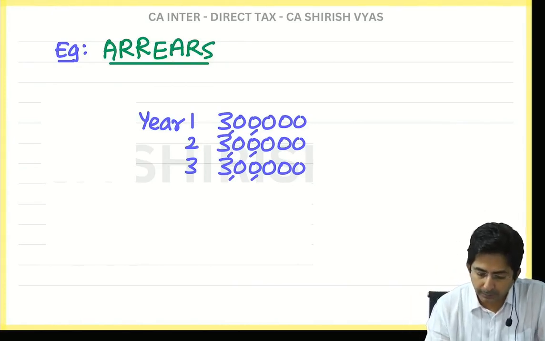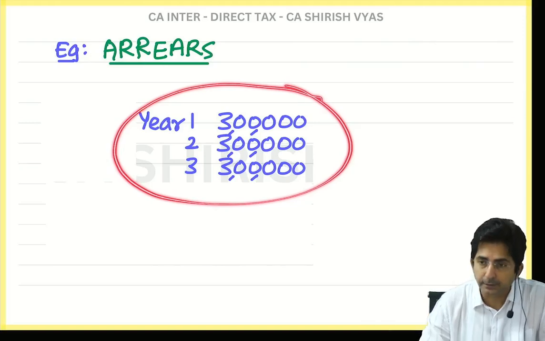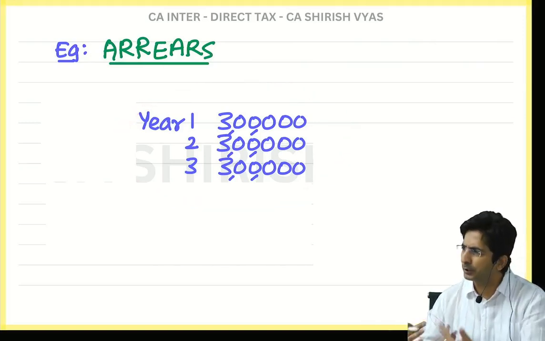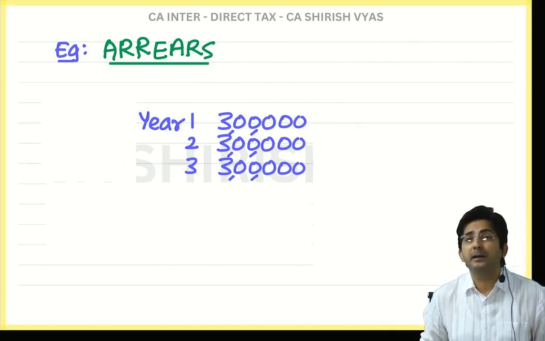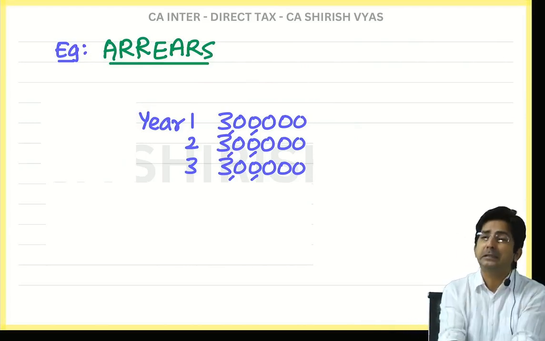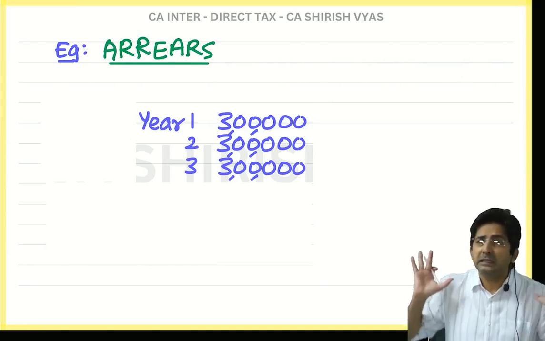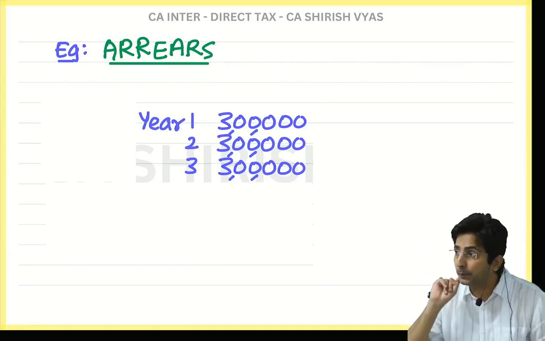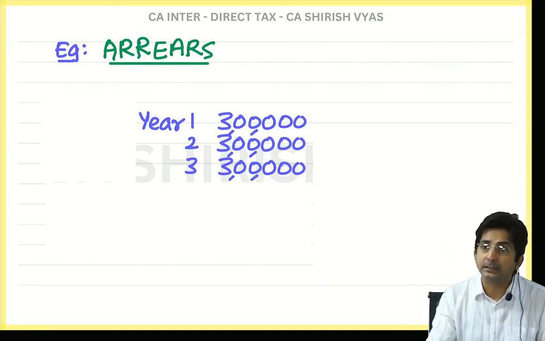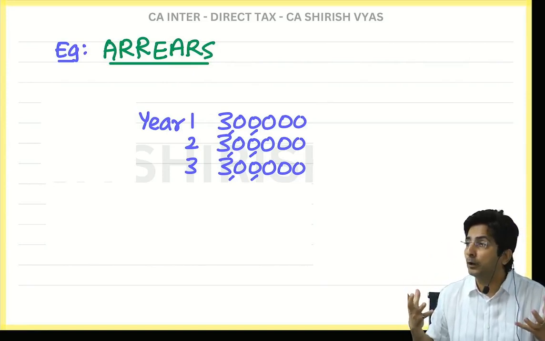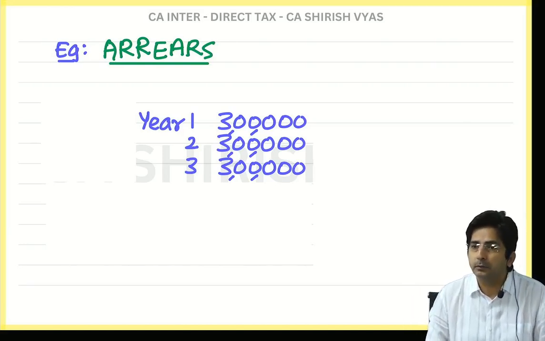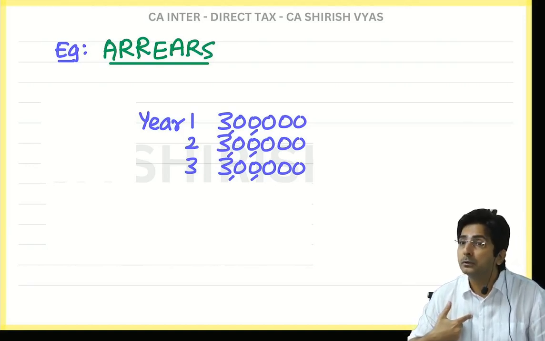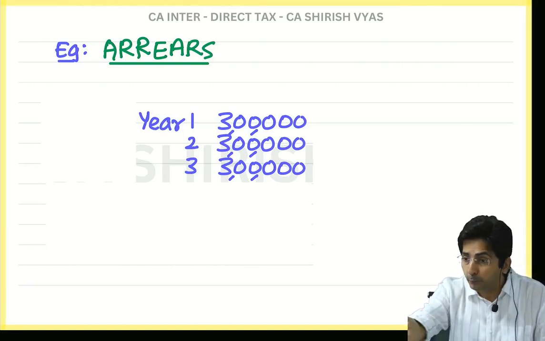Now let's assume an employee's salary was 3 lakhs every year. This is just an amount. Now the employee was requesting the boss, sir, give me an increment. What is this 3 lakhs? It is nothing. I want 3 lakh 40,000. Please remember the figures. He is getting 3 lakhs, but he wants 3 lakh 40,000. He is requesting, boss, sir, please make it 3 lakh 40. Boss said, you are boss or I am boss? I am boss. I will give you 3 lakhs only. If you want to work, you work, otherwise get lost.